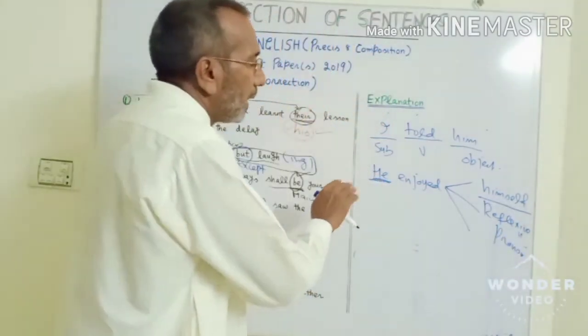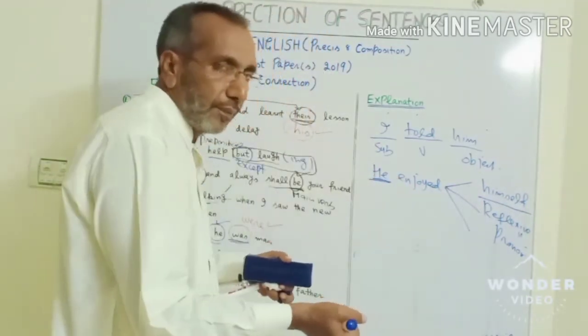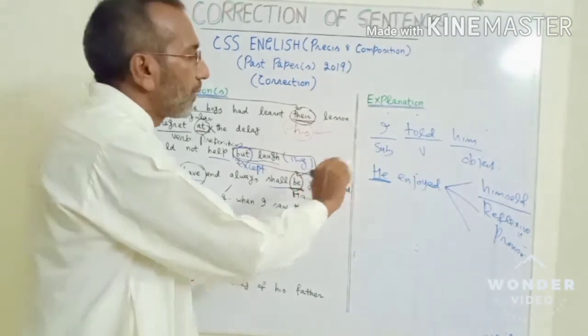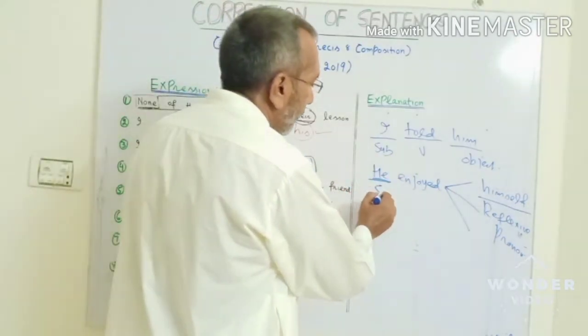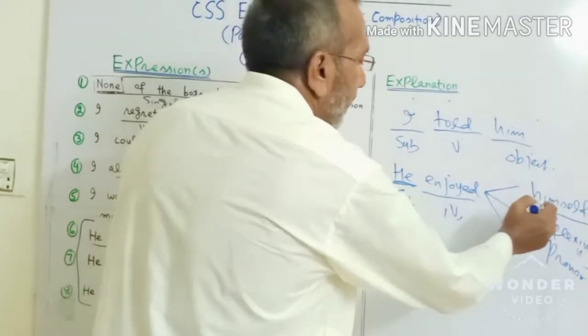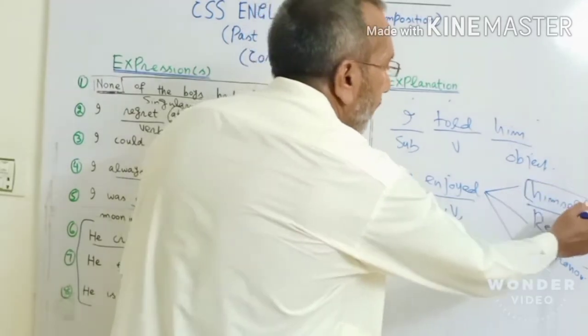So he enjoyed himself, or she enjoyed herself, right? Or they enjoyed themselves. Actually, this is your subject, this is your verb, clear? And this thing, it's not actually an object in the true sense. It is sort of an object.